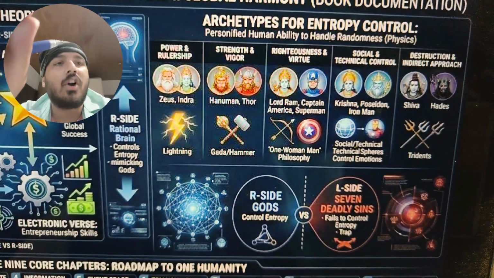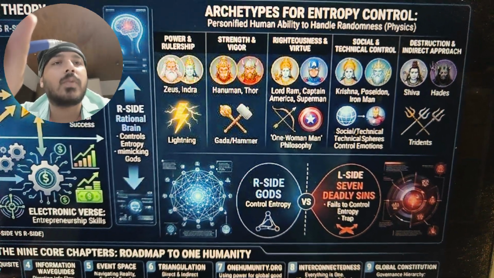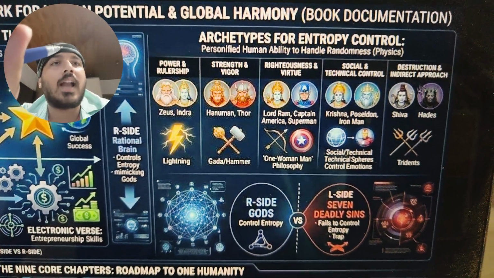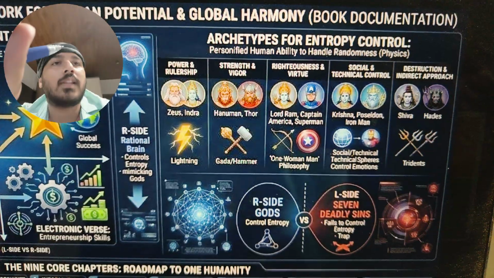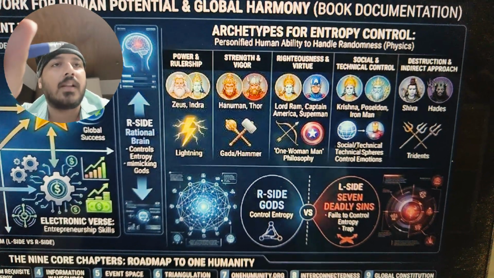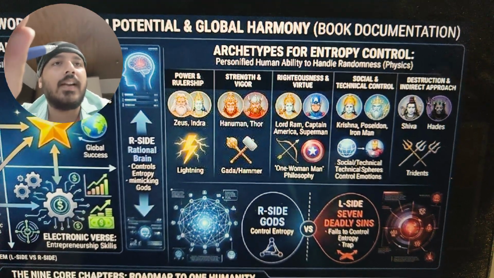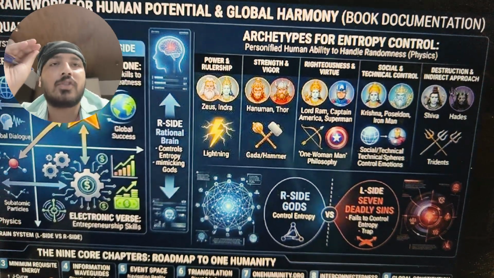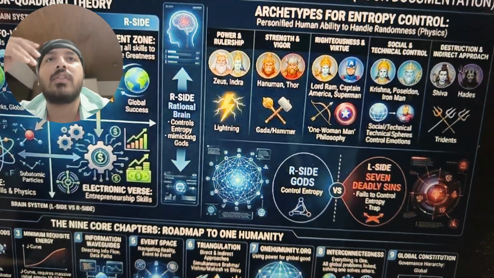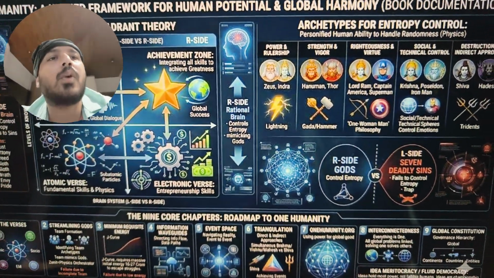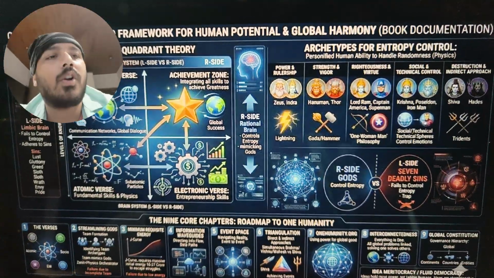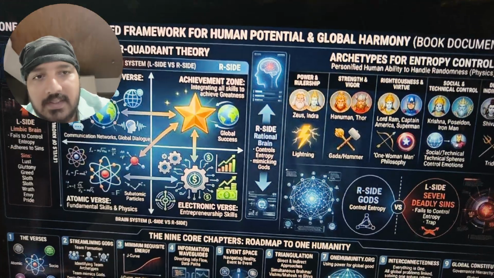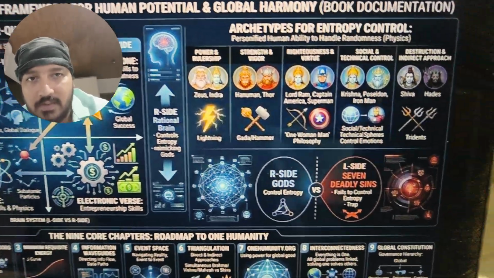So essentially gods are control mechanisms with respect to entropy. So gods are archetypes of entropy control. This is a personified human ability to handle randomness. We are personifying the human ability to handle randomness, and that is what is the meaning of gods. I'll be explaining all these things in detail subsequently.